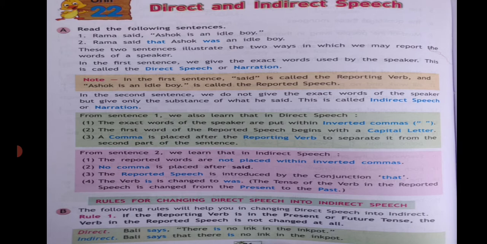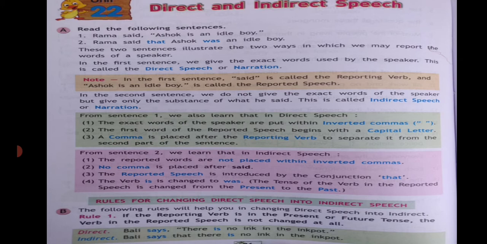May is changed into might. Can is changed into could. He said, "The boy may pass." He said that the boy might pass. I said, "I can do the sum." I said that I could do the sum. The simple past becomes past perfect. Harry said, "Ashok returned at noon." Harry said that Ashok had returned at noon.